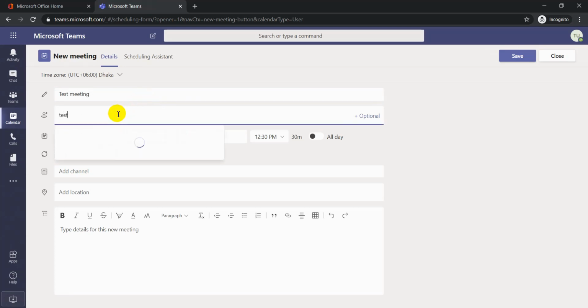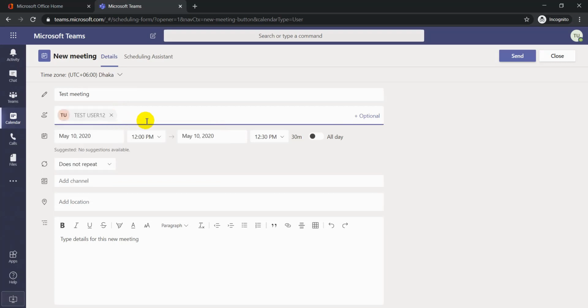You can add your attendees here as per your wish, and you can add a maximum of 250 users in one meeting.